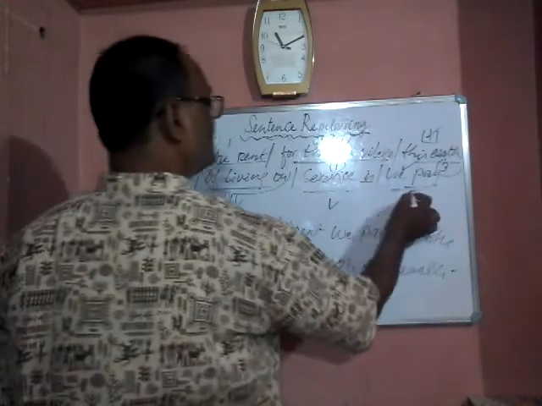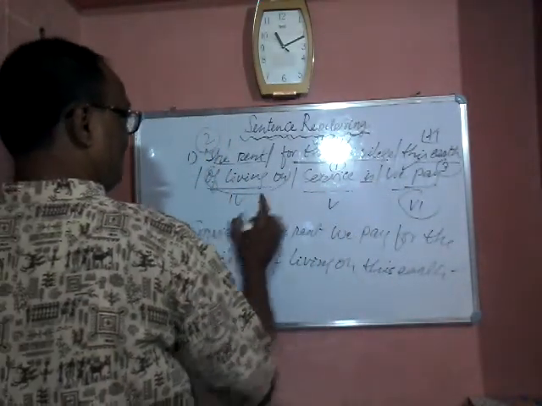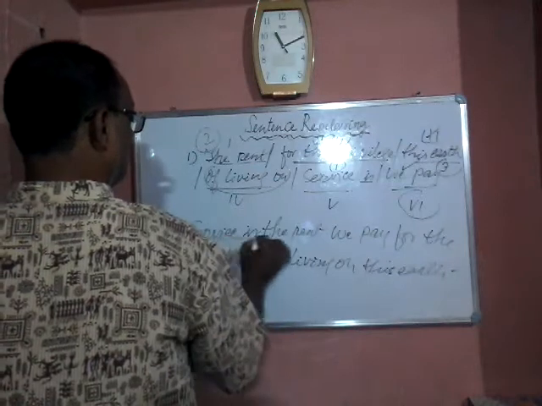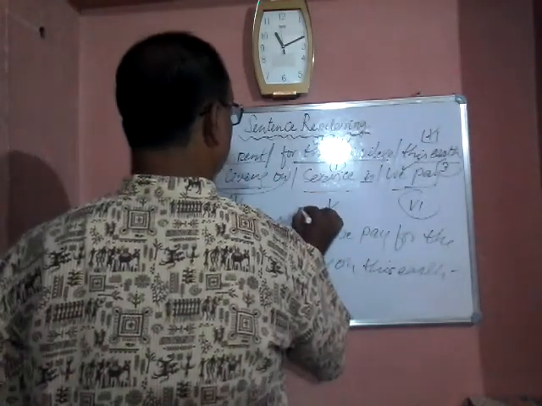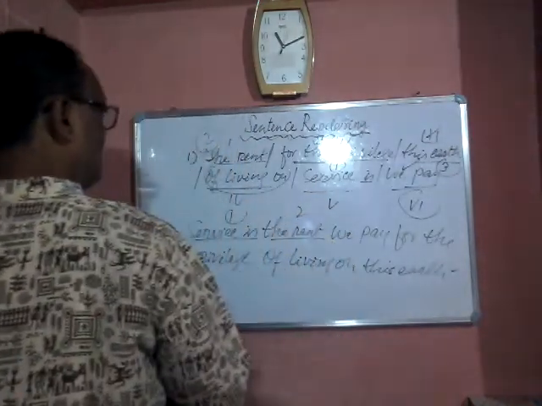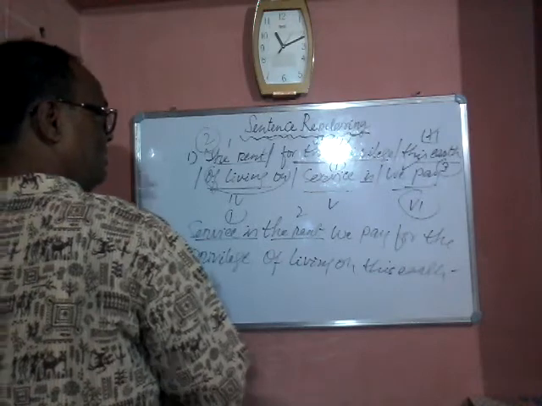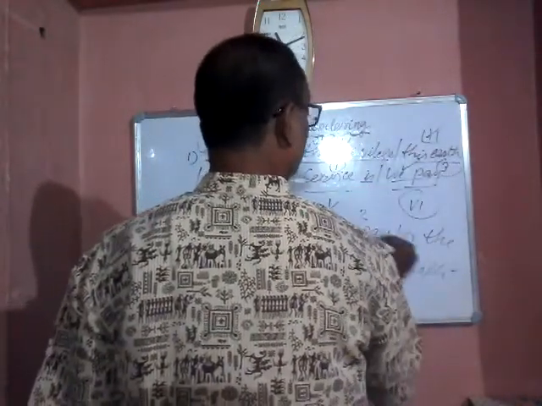There were six phrases. Now, the first phrase that you have written, service is, is number one. The rent is the second. We pay is the third.